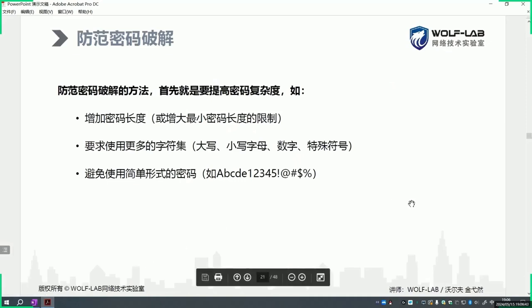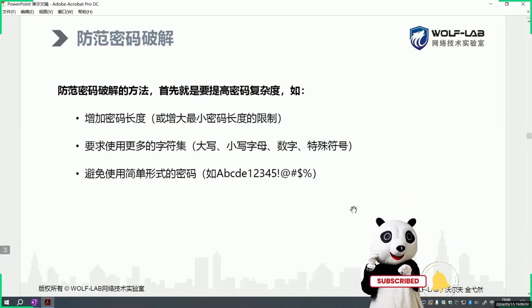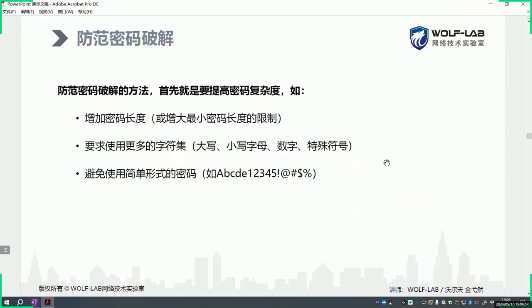So, as much as possible, let's not use a bunch of identical passwords. And as much as possible, make the passwords a bit more complex. And then, if possible, you can change them regularly. You say if you change them too much, you can't remember them.